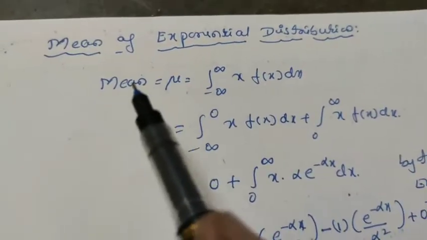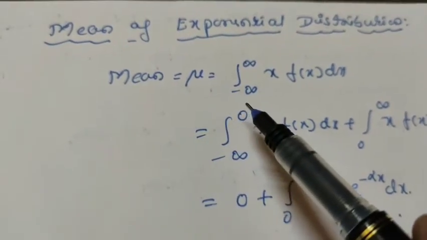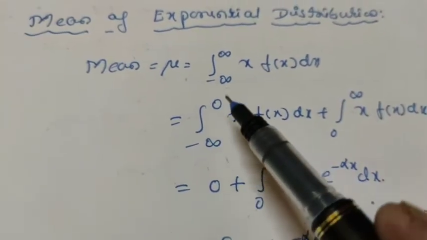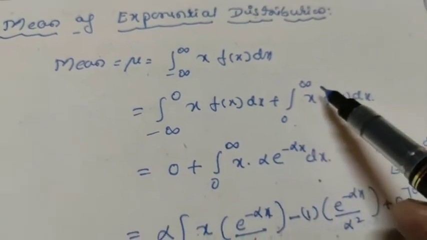Next is the mean of the exponential distribution. We know the mean mu equals the integration from minus infinity to plus infinity of x into f of x dx. Again we can divide this interval into minus infinity to 0 and 0 to infinity.